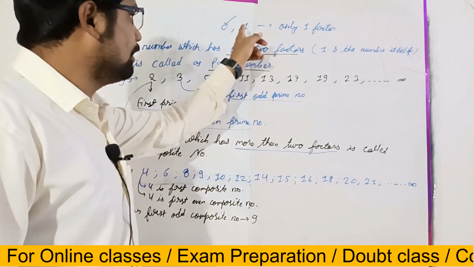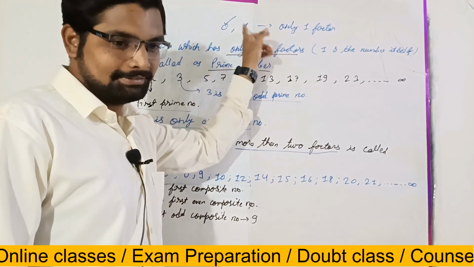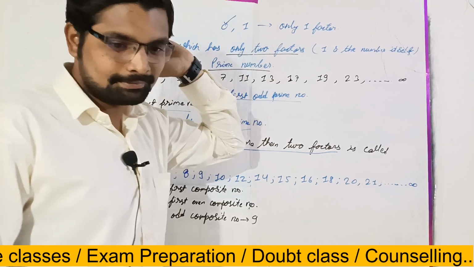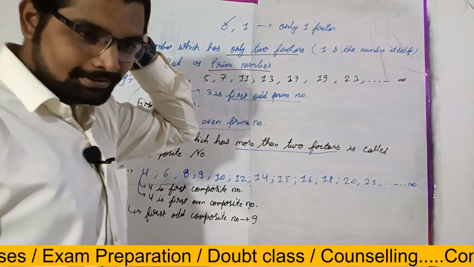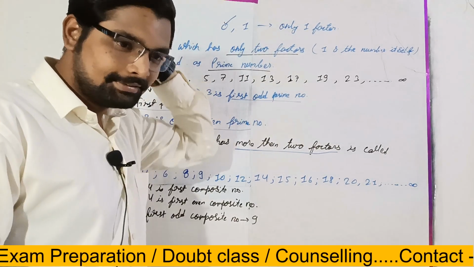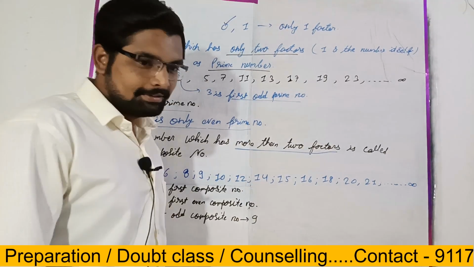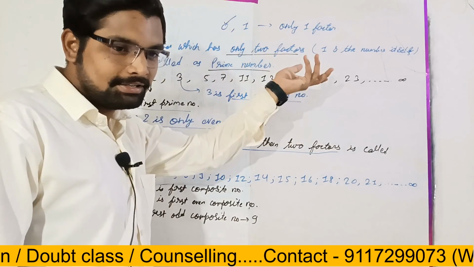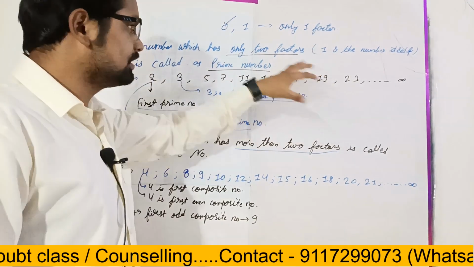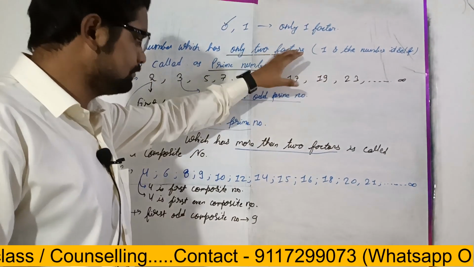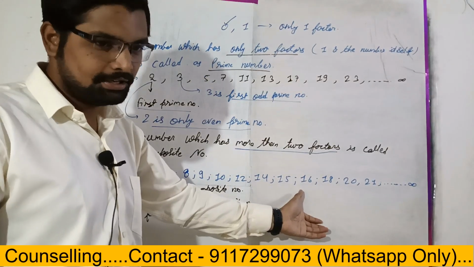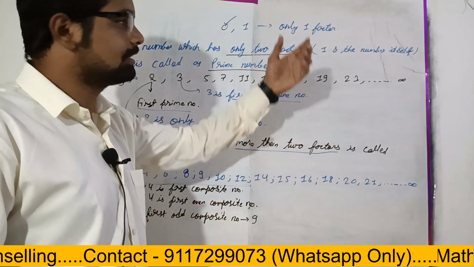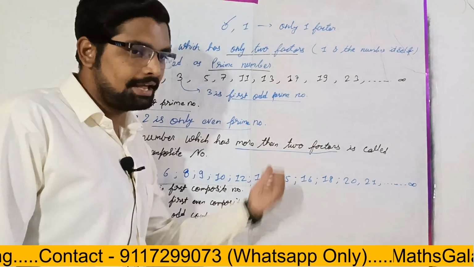Now about 1. 1 is a natural number, right? Then we can place it in the set of prime or composite, right? So in which set will we consider it, prime or composite?